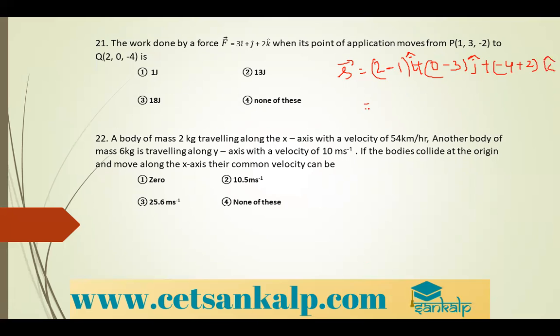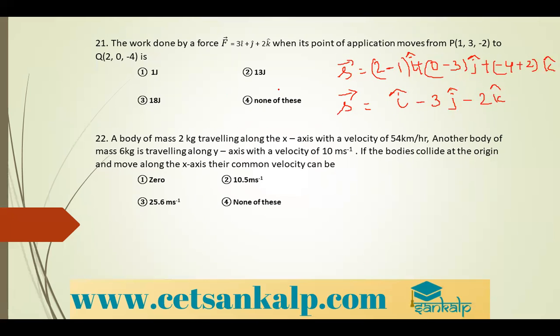So finally, i cap minus 3 j cap minus 2 k cap. That is your S. Now the work done is nothing but